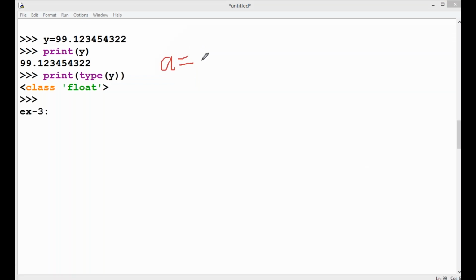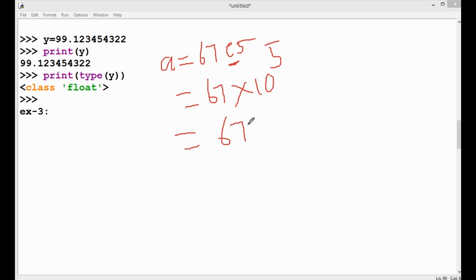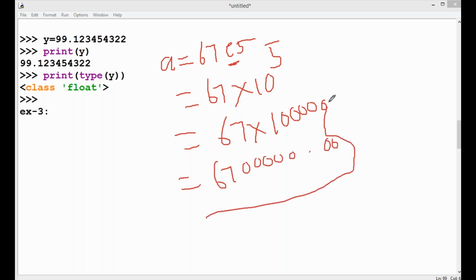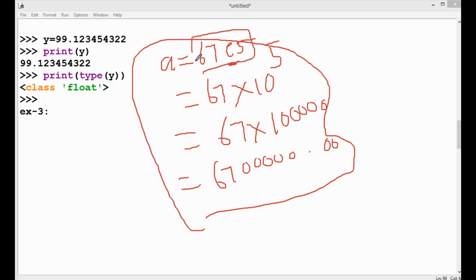For example, a equal to approximately 67E5. E means E notation in the mathematical concept. That means the value is 67 into 10 power of 5. 67E5 means 10 power of 5. The final result is 67 followed by zeros. This is the representation of A. Here A is a float variable, without any decimal point also. 67E5 means it is a float representation.